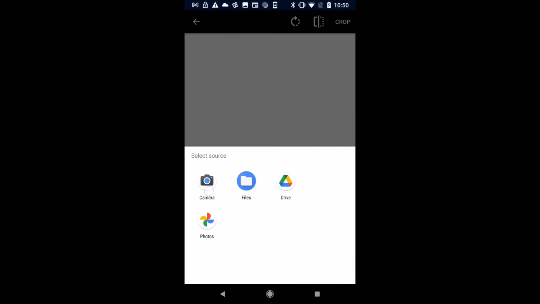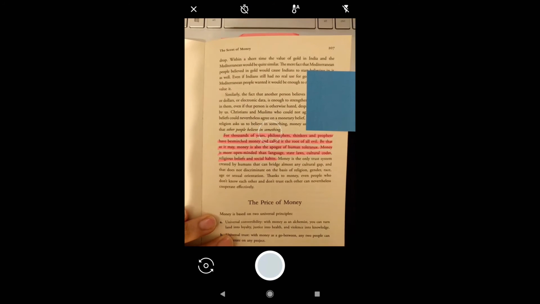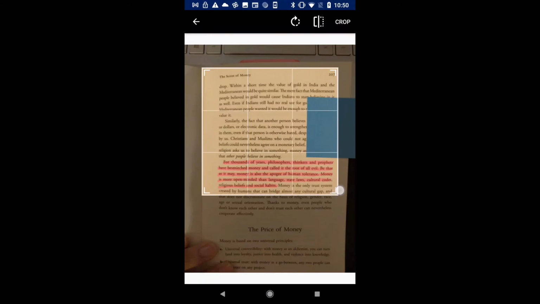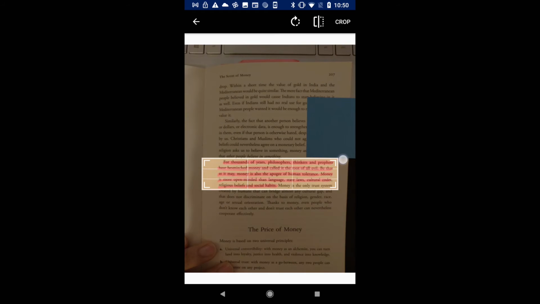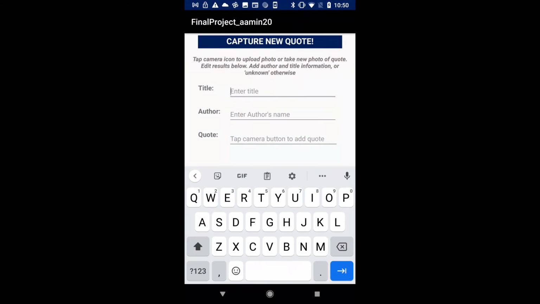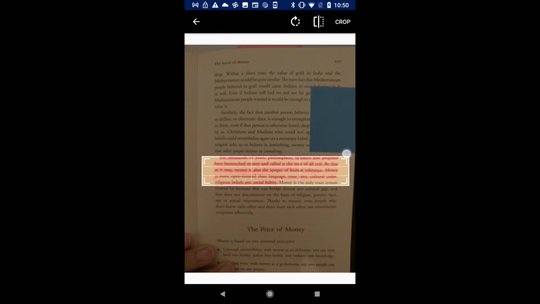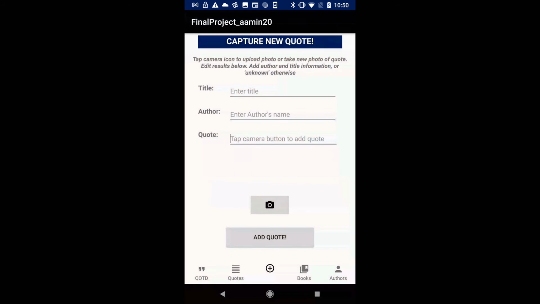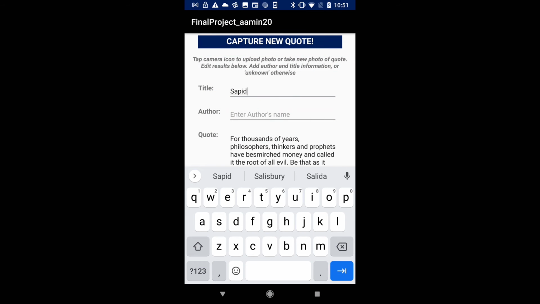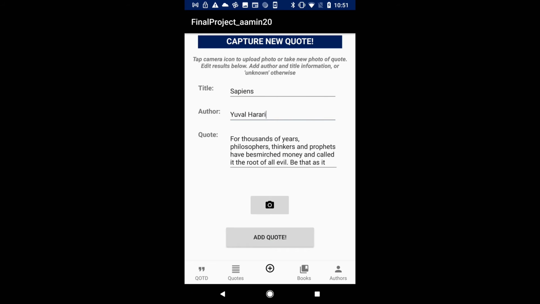In this first example, I'm taking a live photo of a quote from the book Sapiens by Yuval Harari. After cropping the photo and making the adjustments that I want, I then add the title and author information and then submit it to my database. In this next yet brief example, I am demonstrating that duplicate quotes are not allowed. This check is enforced by comparing the newly scanned quote directly with the quotes in the database.